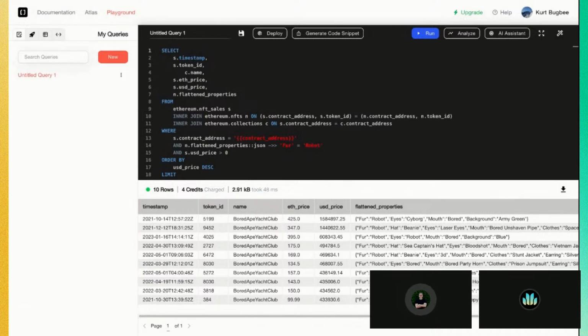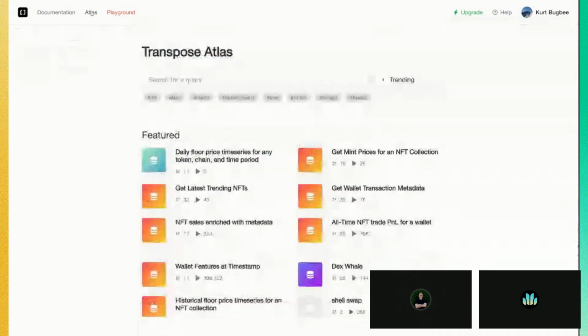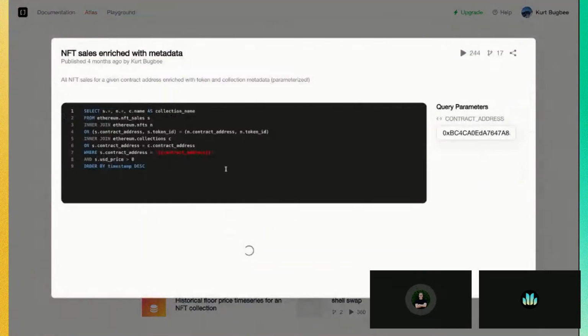Now, one thing we could do in the meantime is show you how you can explore the atlas and also edit any queries that you find. So we'll click on the atlas tab here. And we have this query already exists.